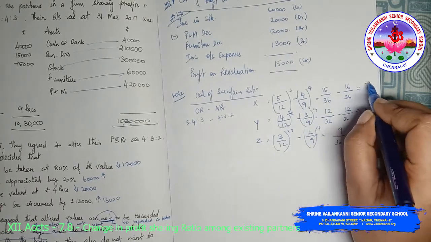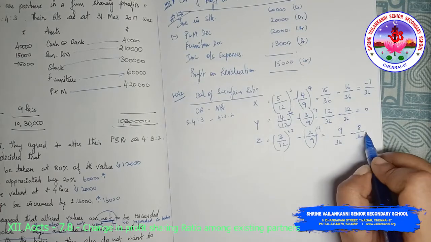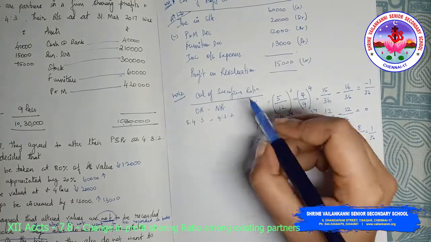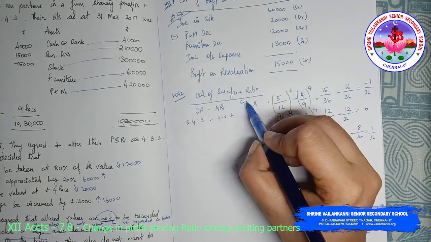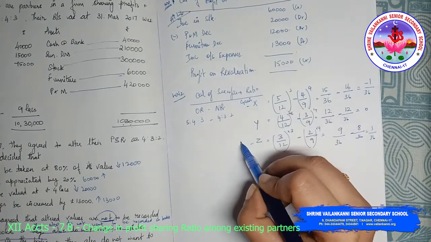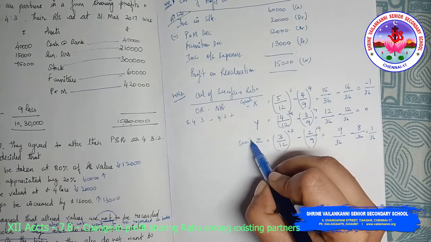Here it is minus 1/36 and here it is 1/36. So X stands to be the gaining partner and Z stands to be the sacrificing partner.